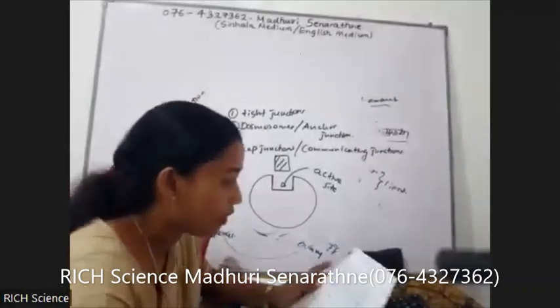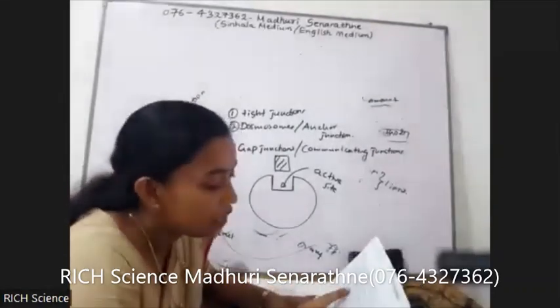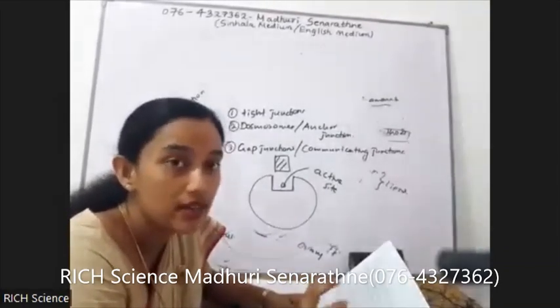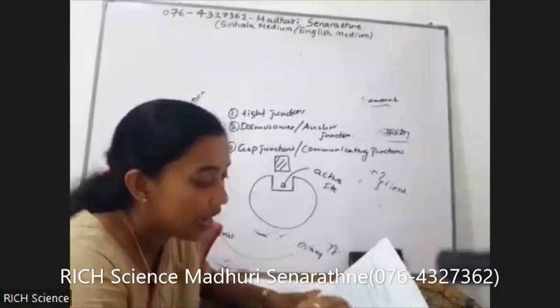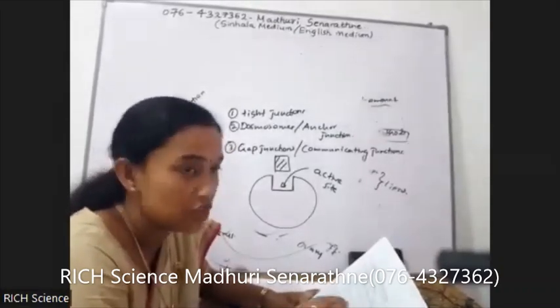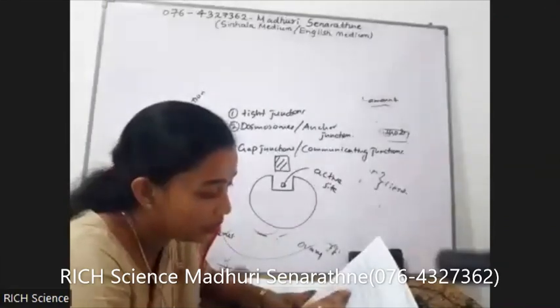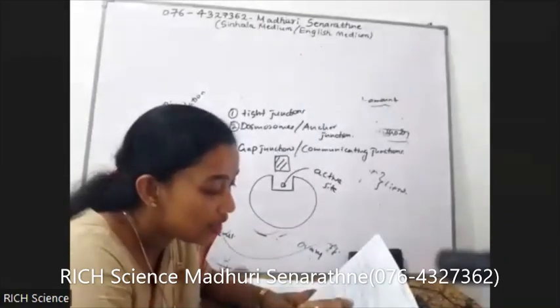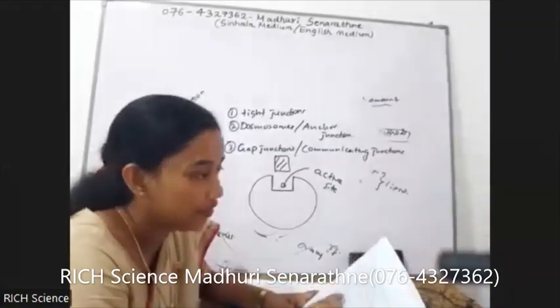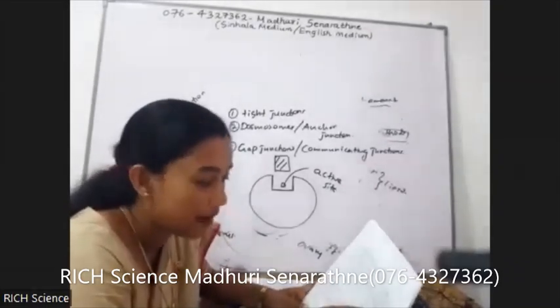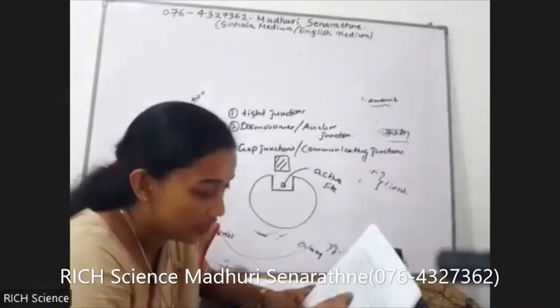You have to write it this way: binding of one substrate molecule can stimulate binding or activity at other active sites, thereby increasing the catalytic activity.